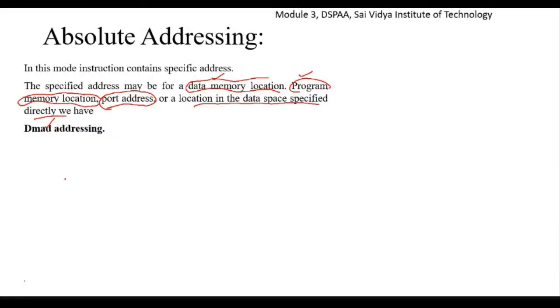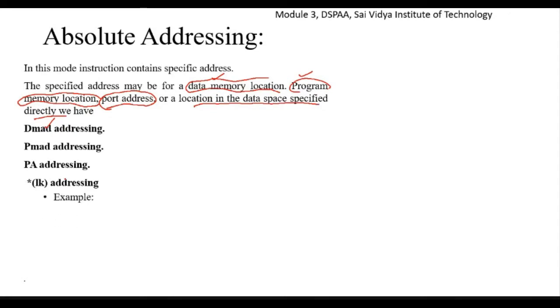DMAD addressing means the specified address is for a data memory location. PMAD addressing means the specified address is for a program memory location. The next one is where the specified address is for the port address; PA stands for port address. And the fourth one we have here is star LK addressing. Star LK addressing is nothing but the address being specified directly.